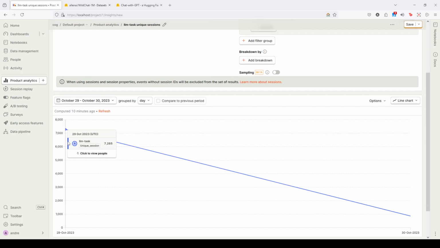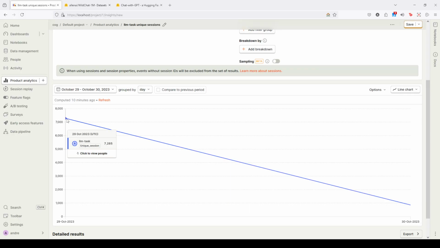So here are all the conversations for that day, October 29. And now I'll grab the first 21 characters for each conversation and group them together. So basically, I want to see how many of these conversations follow the "give me a response to" pattern.